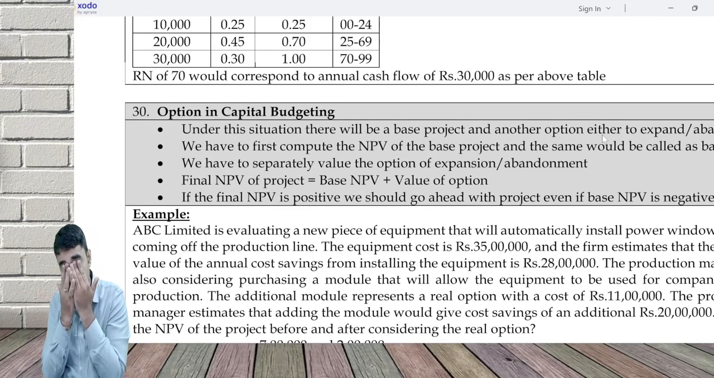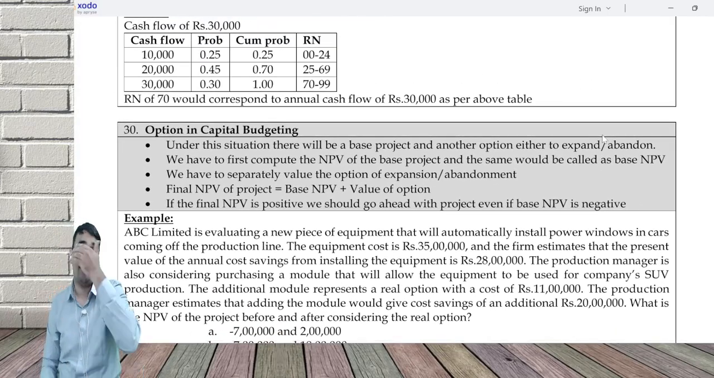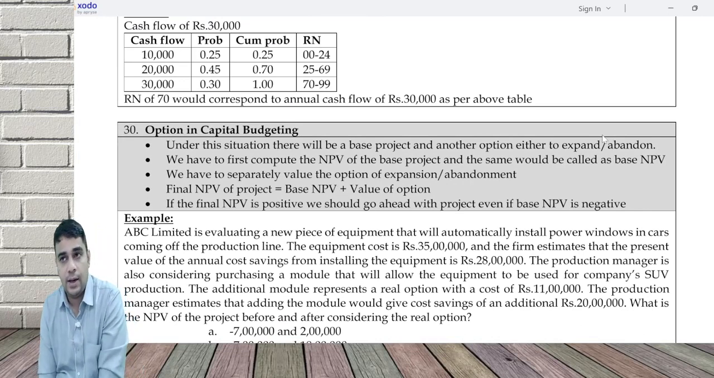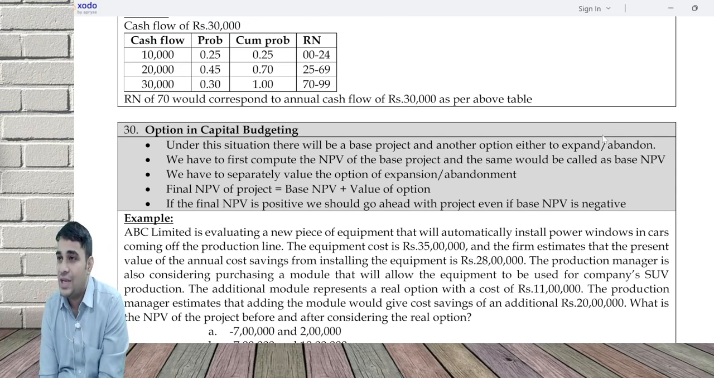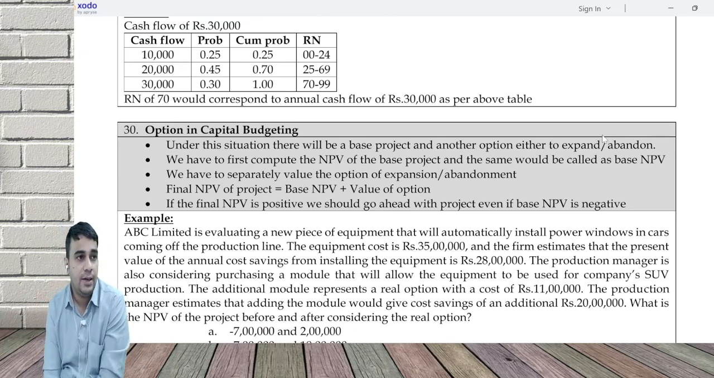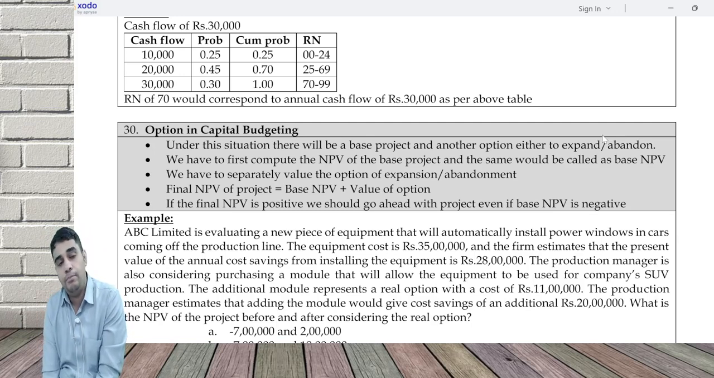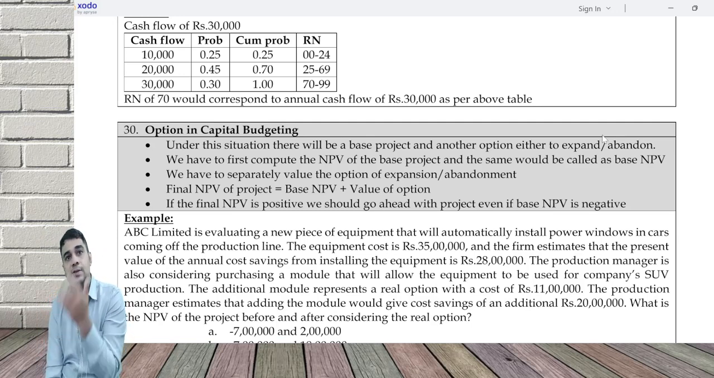Okay, options in capital budgeting. Sometimes what can happen is, I want to do a project today. The project is not a good one. It is going to generate a negative NPV for me. For example, when Reliance wanted to introduce Reliance Jio, they said for the first year, let's spend 500 crore rupees and make a loss. I did NPV analysis for the first year alone, and I may get to know that the project is a failure.